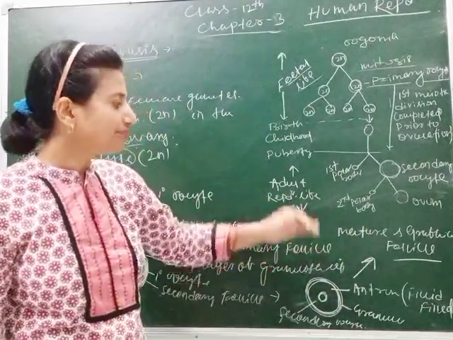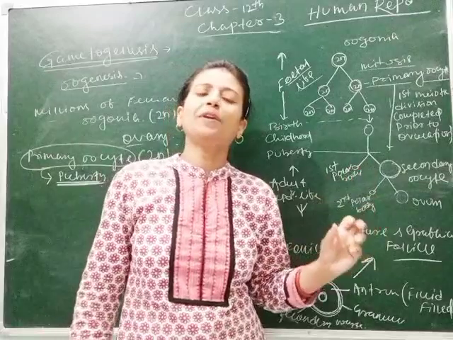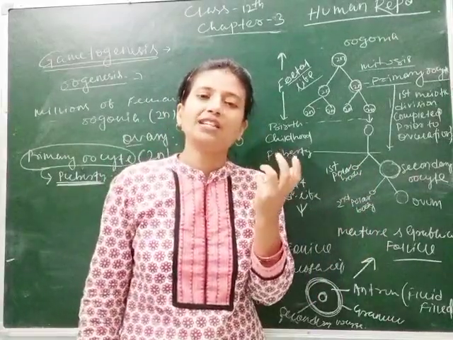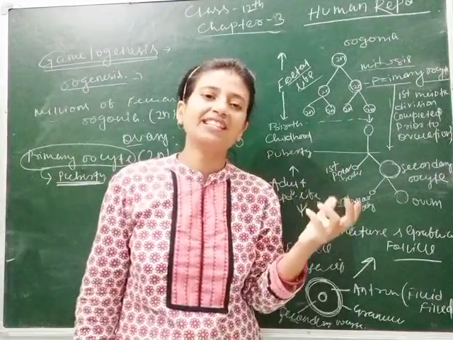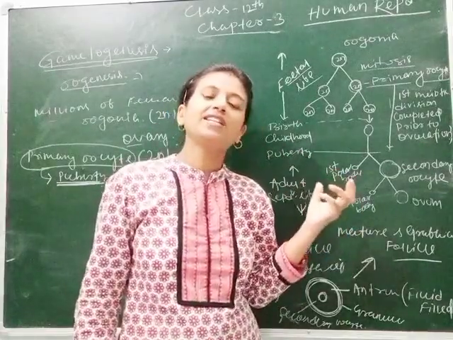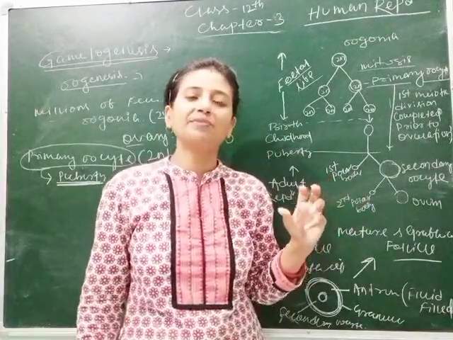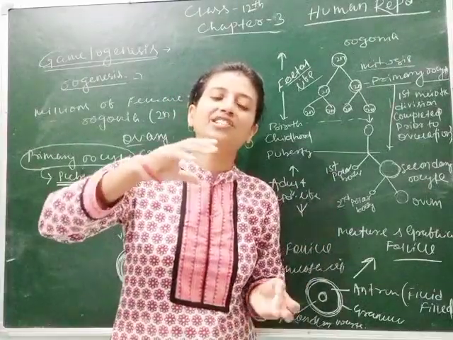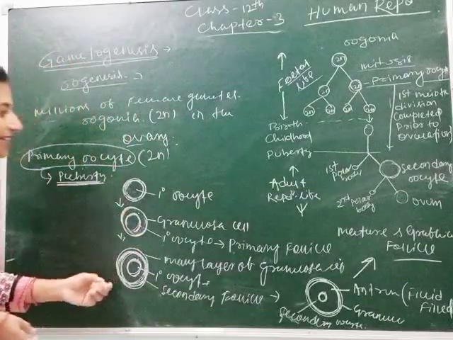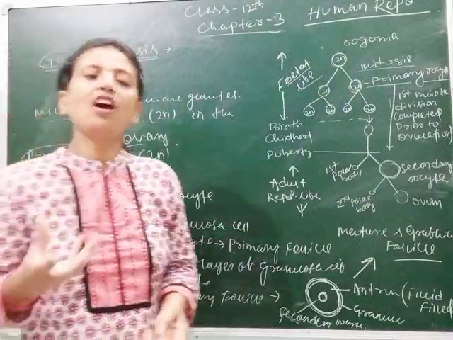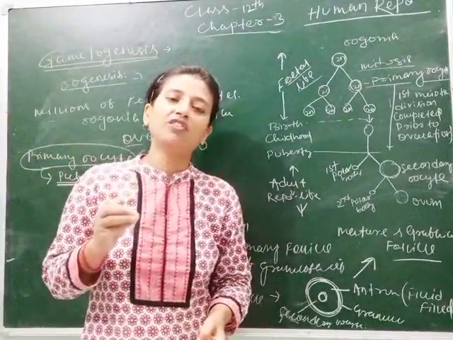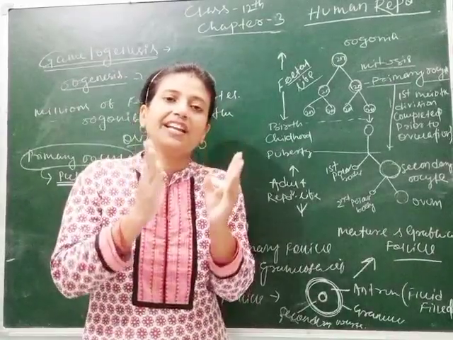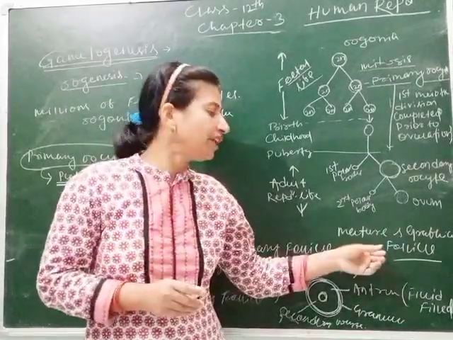So here what happens? Some gonadotropin releasing hormones are secreted, means LH and FSH. As you know, what is the function of LH and FSH? LH means luteinizing hormone and FSH means follicle stimulating hormone. The role of FSH is during the growth of oocyte, whereas the role of luteinizing hormone, LH, is to induce ovulation, means induce the rupture of Graafian follicle.